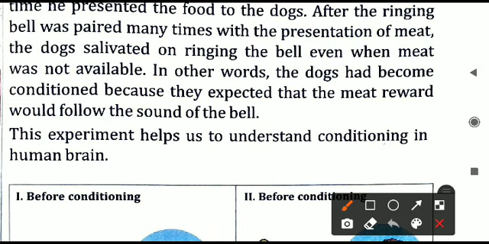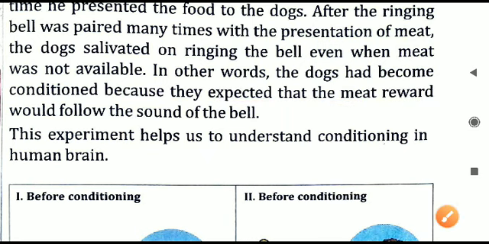Why is it so? Because the mind has been conditioned. They expect that on the ringing of the bell only food will come. Even if the food is there or not, a ringing of the bell means food will come. But actually it is not happening this time. The bell is only ringing, and no food has been prepared.